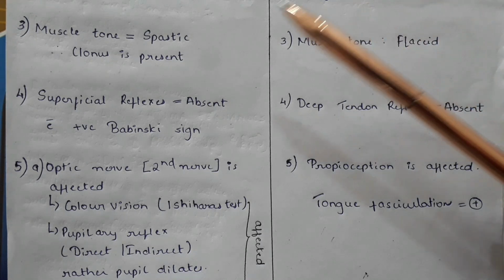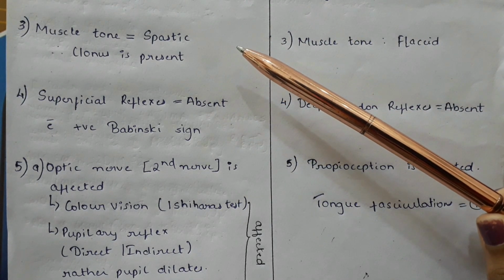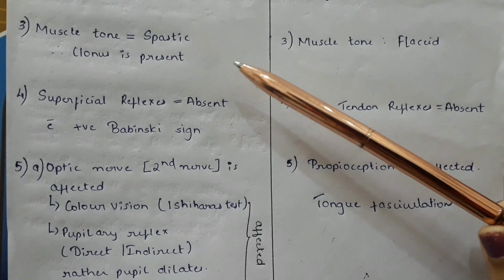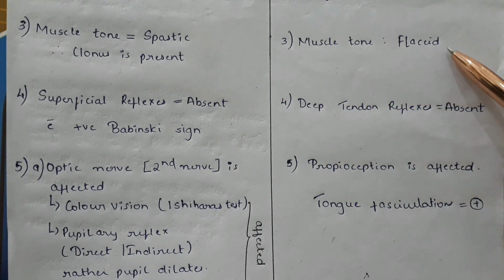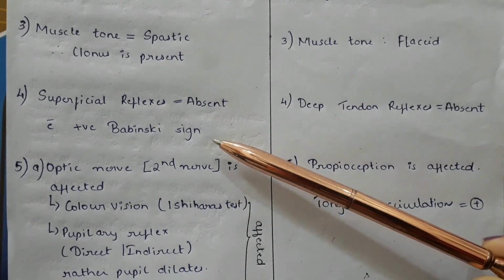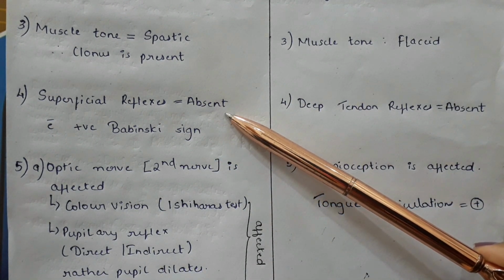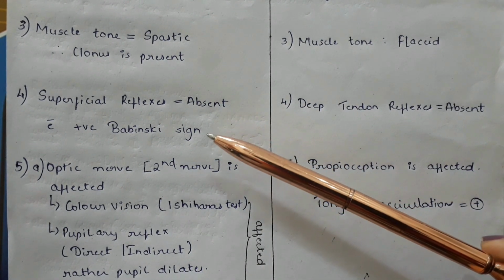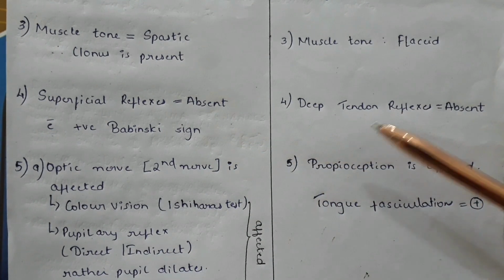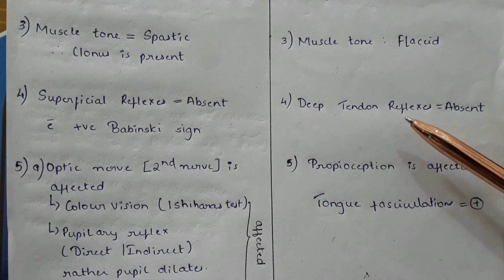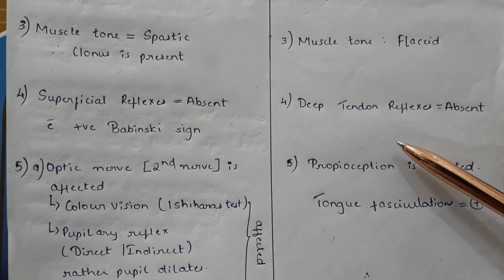The muscle tone in multiple sclerosis is spastic, therefore clonus might be present. Muscle tone in GB syndrome is usually flaccid. Superficial reflexes in multiple sclerosis are absent, and a positive Babinski sign may be noticed. Deep tendon reflexes in GB syndrome are absent.